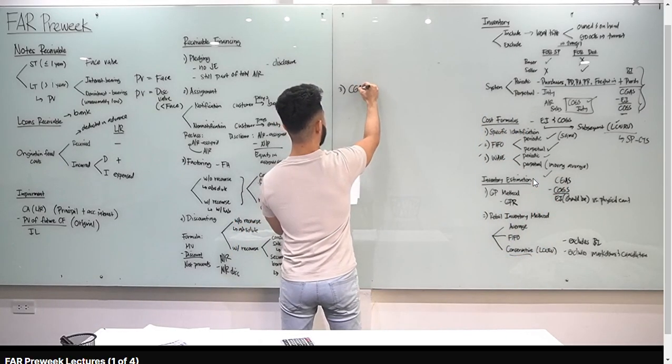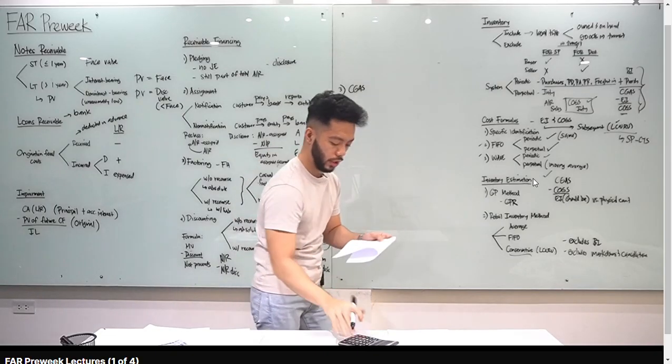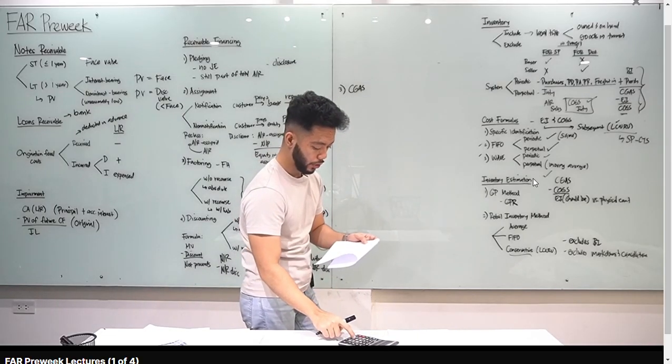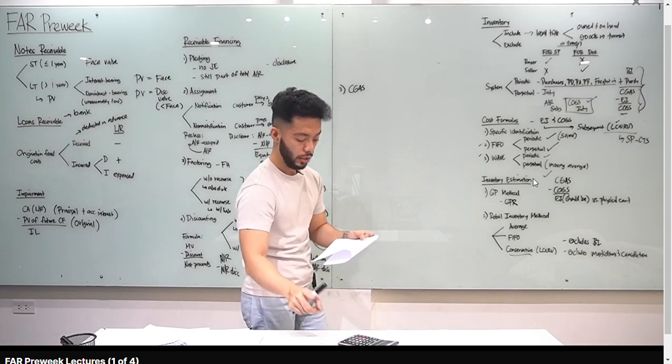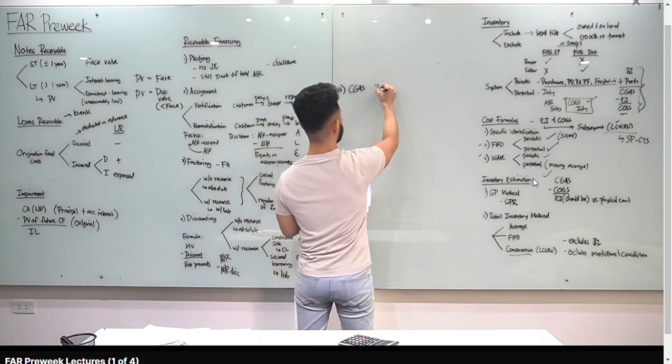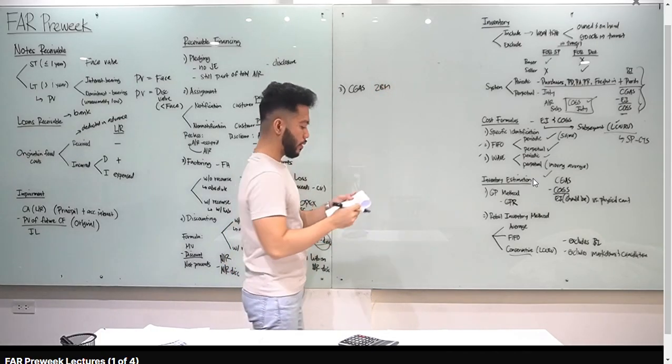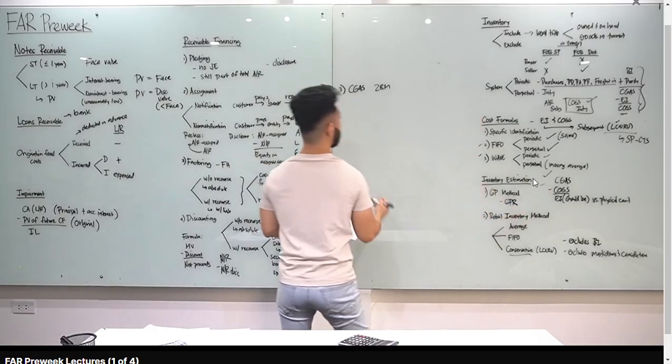Cost of goods available for sale, get your calculators, sabayan nyo ako mag-compute. Beginning inventory, 5 million. Plus purchases, 26 million. Plus freight in na 2 million. Minus purchase returns and allowances na 3.5 million. Minus purchase discounts of 1.5 million. Nakuha mo ba yung 28 million? Yes, cost of goods available for sale, 28 million. And then, kukompare natin yan sa cost of goods sold. Paano natin makakompute yung cost of goods sold?